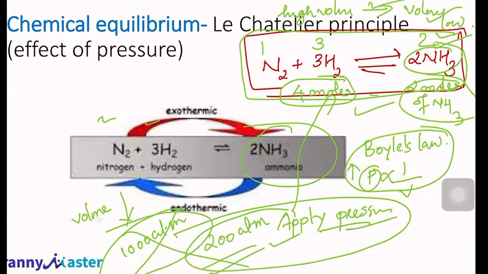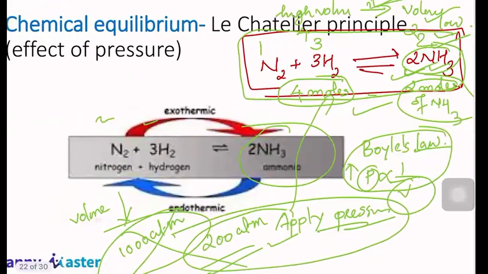But by applying pressure, as per Boyle's law, volume will decrease. Which reaction leads to a decrease in volume? The forward reaction, because in the forward reaction it goes from 4 to 2. 4 to 2, volume is decreasing, right? And for the decrease in volume, the forward reaction will happen at a faster rate, and we are going to get more and more and more ammonia, right?